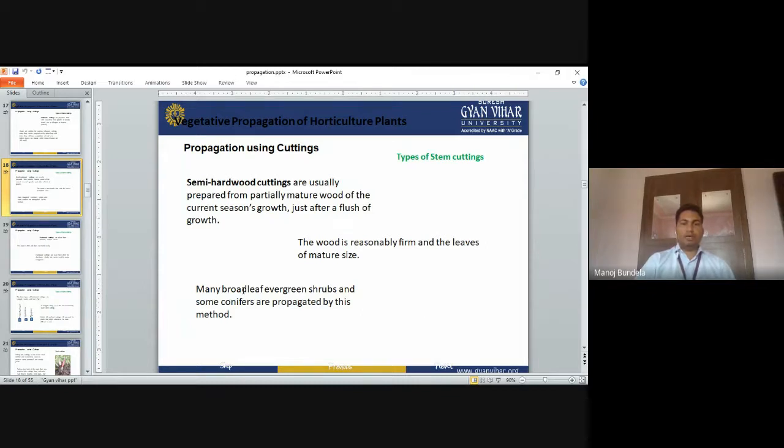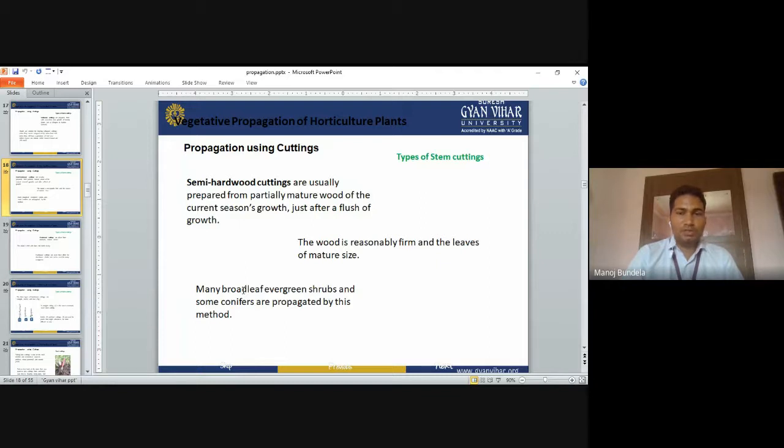Second one is semi-hardwood cutting. These are generally prepared from the partially matured wood of the current season growth, just after a flush of growth. That is the type of cutting we have to select, and it is called a semi-hardwood cutting.